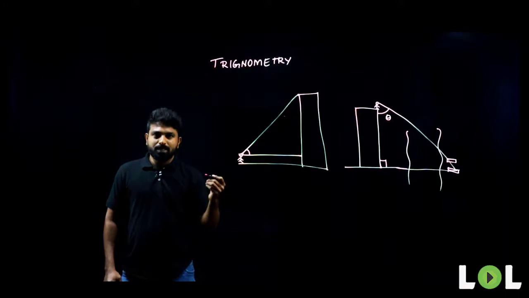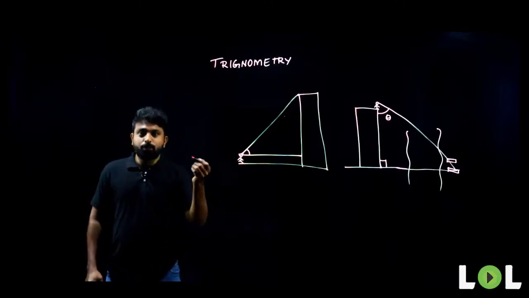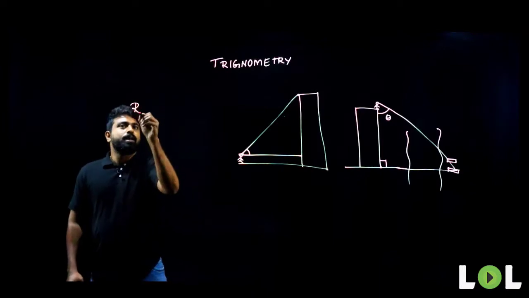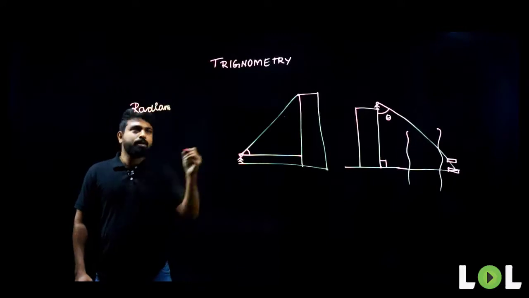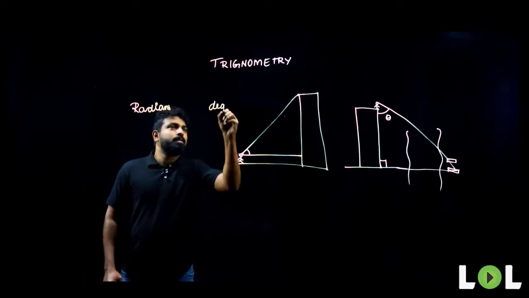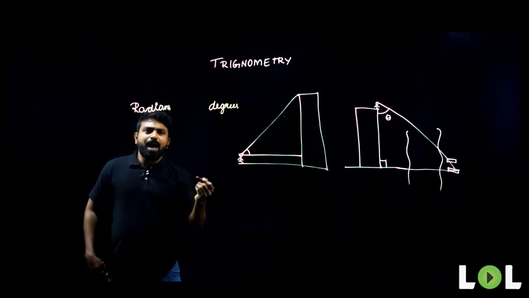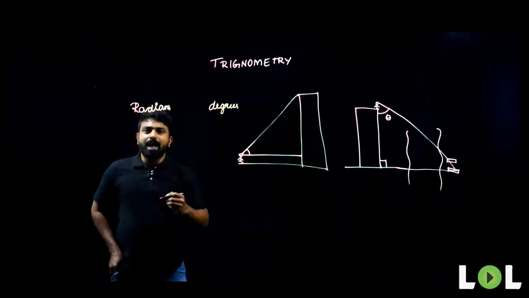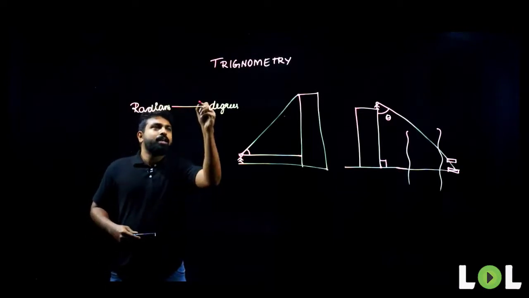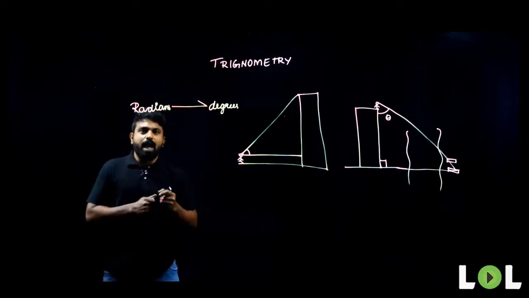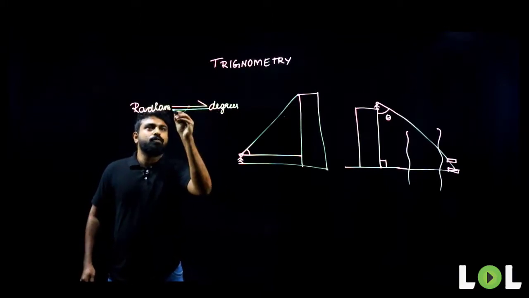What are those basics? We know that trigonometry deals with angles. So how can you measure angles? You can measure angles either in radians or degrees. They might give you the angle in terms of radians and ask you to find the angle in terms of degrees, or they can also give the angle in terms of degrees and ask you to find it in terms of radians.